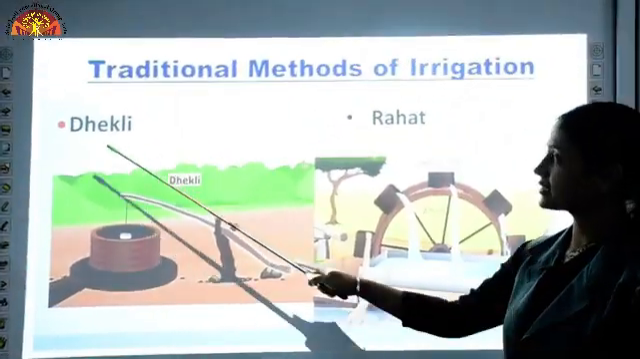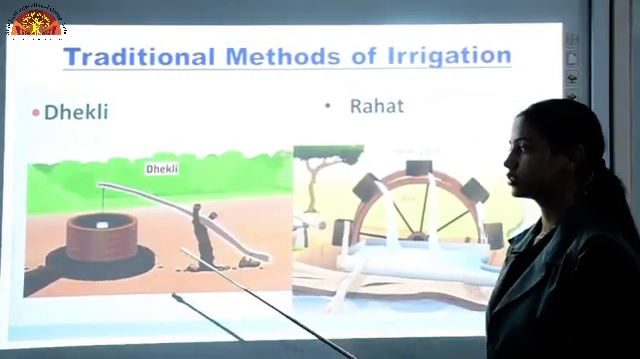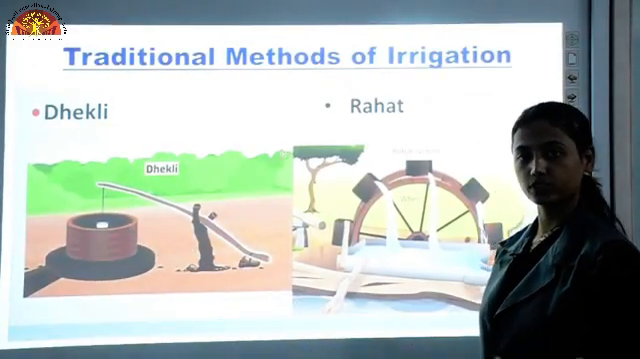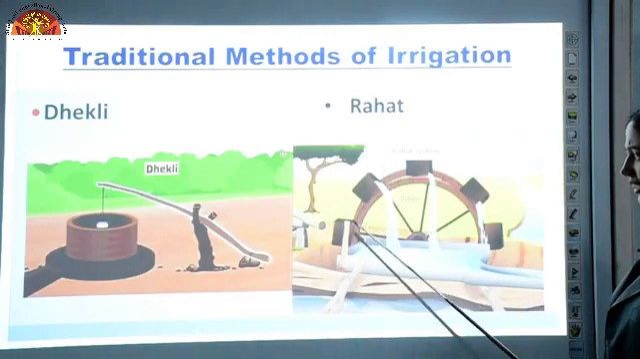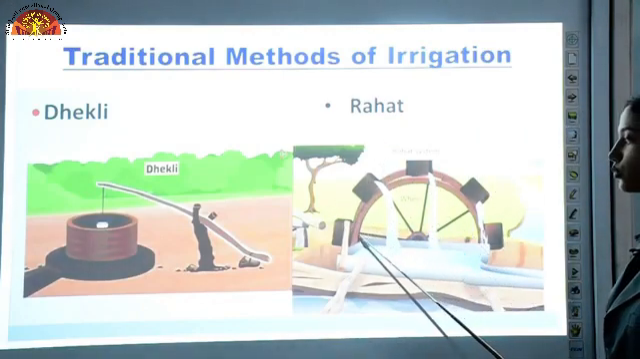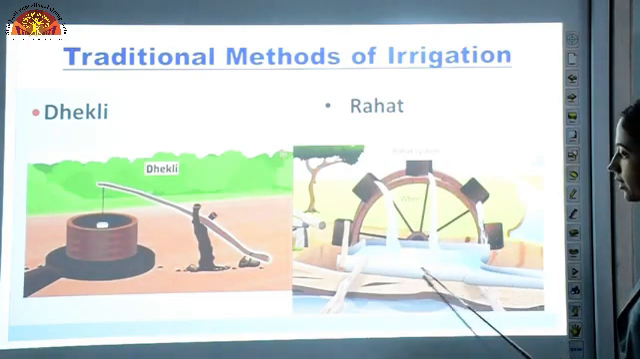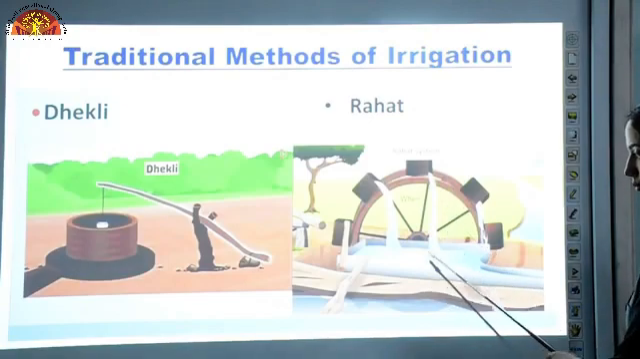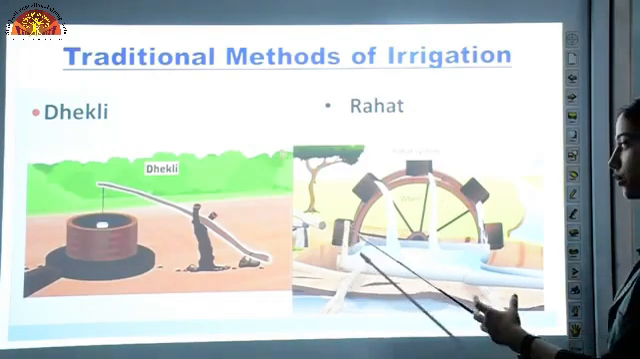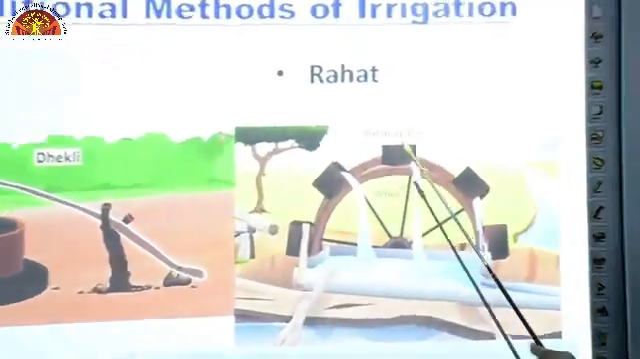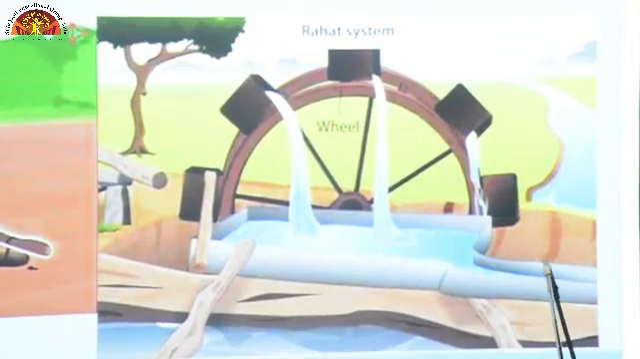Then another method is Dhekli system, in which we use a wooden log to pull up our bucket filled of water. The next is Rahat system. Again a wheel is used to which so many buckets are attached. As we rotate this wheel, when it goes the downside, means when it gets immersed in the water, this bucket gets filled with water, and when it comes the upper side on the top, this water gets emptied on this vacant land.